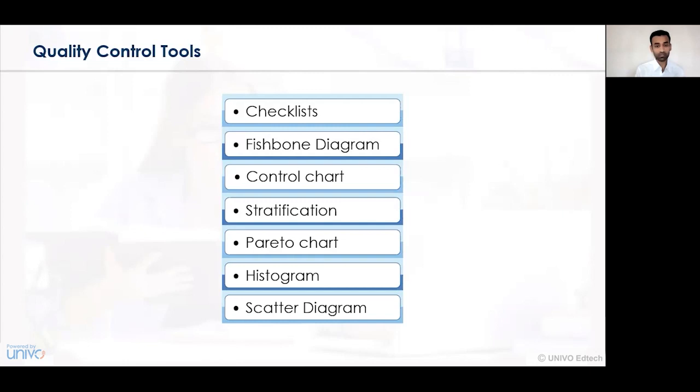So if it is a service organization, whenever a particular service is delivered to the customers, it can be identified or calculated on the basis of any one of these types. May it be a checklist, a fishbone, a control chart, a stratification, a Pareto chart, a histogram, or a scatter diagram. Scatter diagram, usually you must have seen on various graph papers, the scattered dots have been identified, and on those bases, the control tools and techniques can be applied.